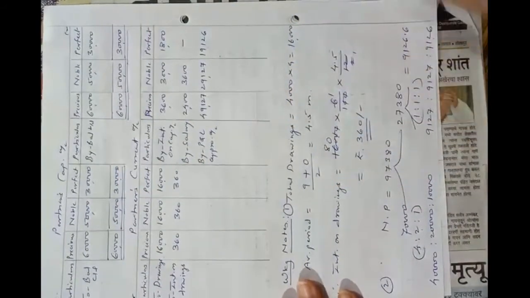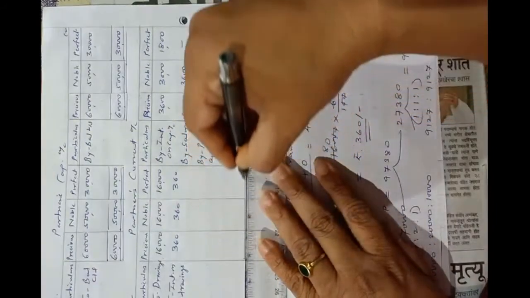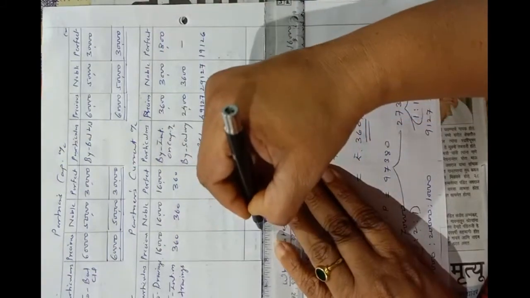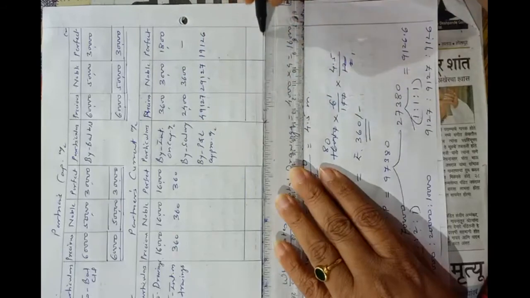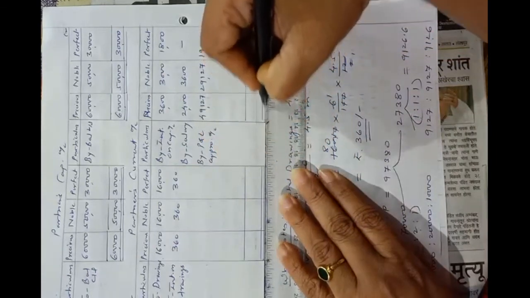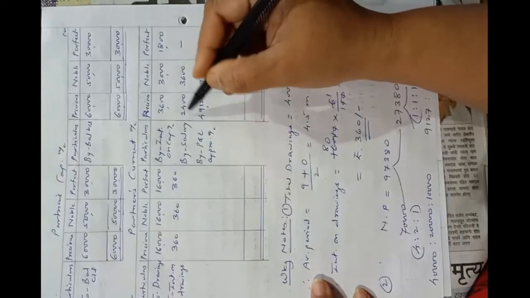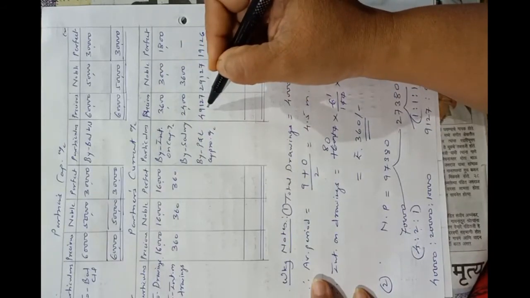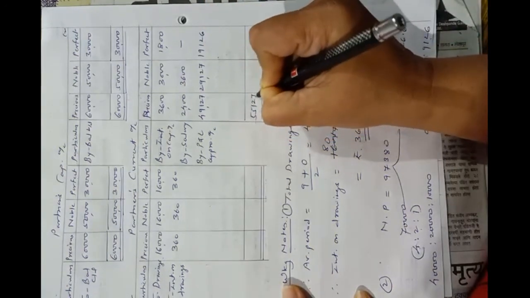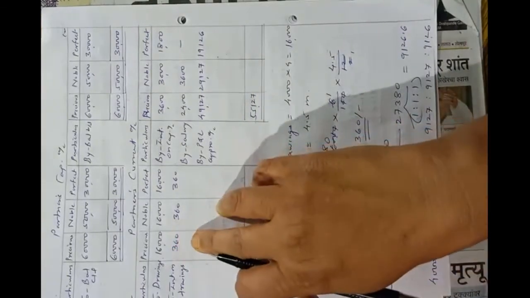Now we will tally partners' current account. Precious: credit total is 55,127. From that we have to deduct 16,360.